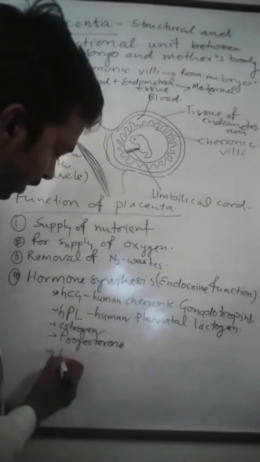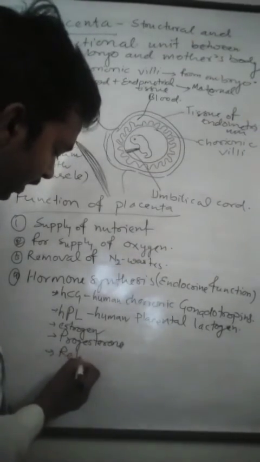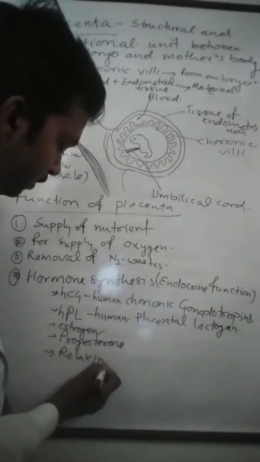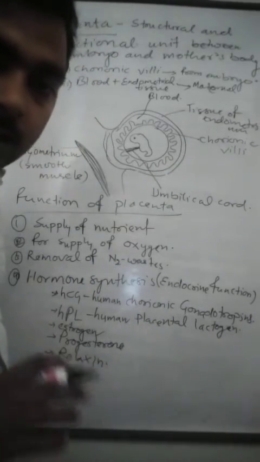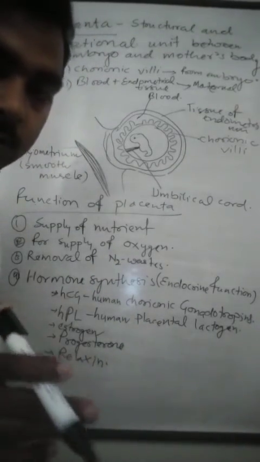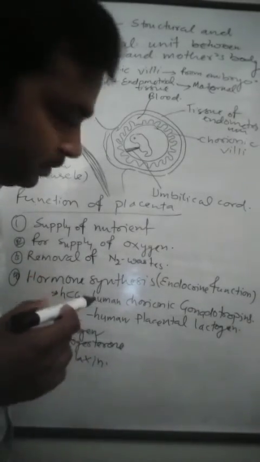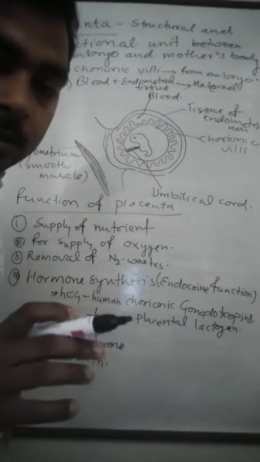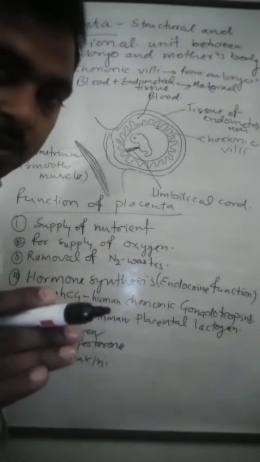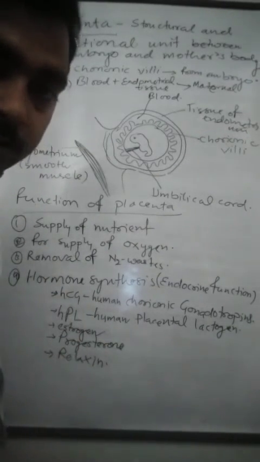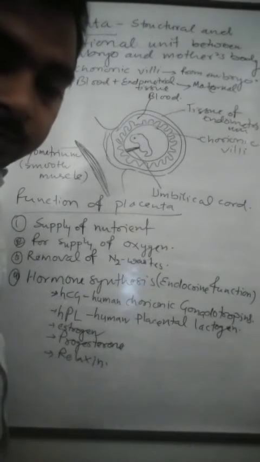Then another hormone is relaxin, which is synthesized by the placenta and released into the blood.